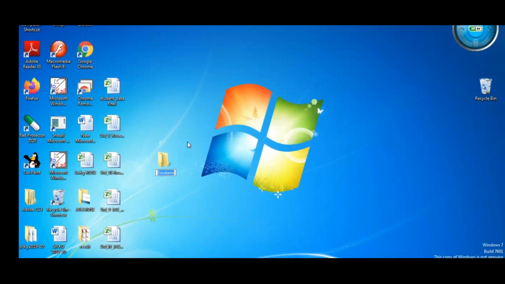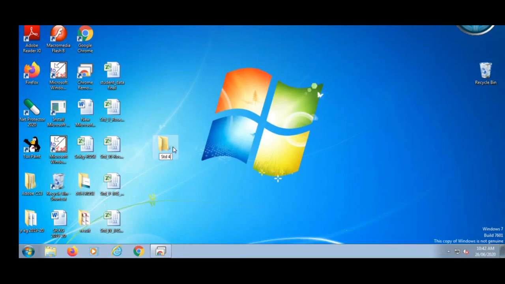See what happened? A blue color area gets visible. Press the backspace button and type the new name. Suppose now I will make the file standard 4. Now I will give the name of this folder standard 4. Click on this folder. Understand? Means you can change the name of your folder.